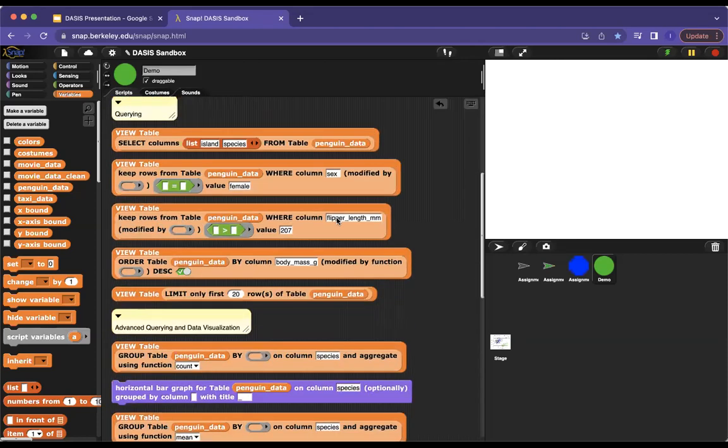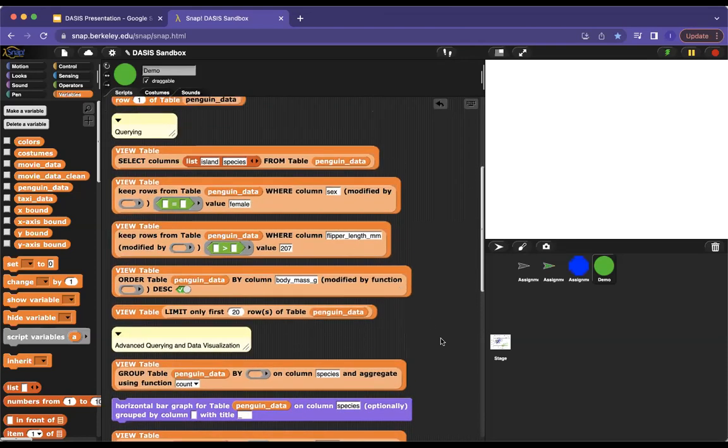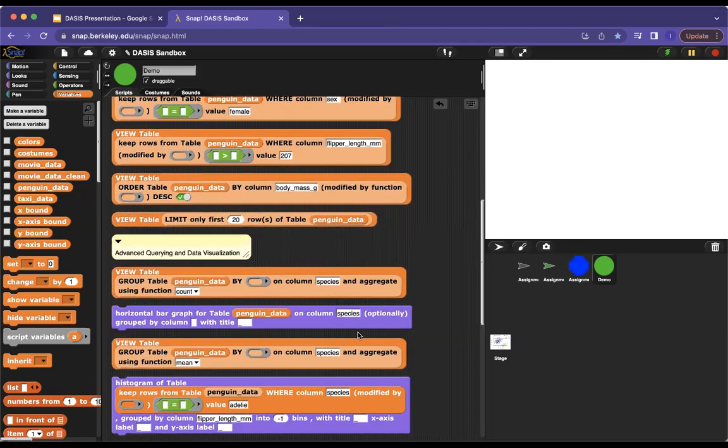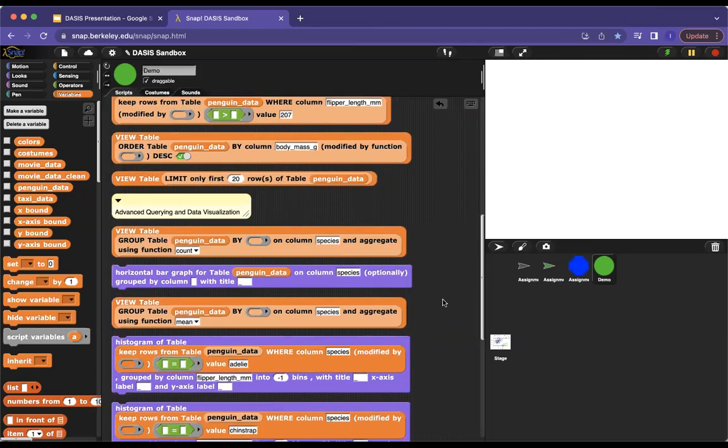So as I mentioned, all of these changes were not permanent. The original data set is still intact. And now we can open the door to some more advanced querying ideas and, more importantly, to data visualization itself. So when we group the penguin data by species, and we aggregate, there are 3 options. We can either count them, we can add up all of the aggregated data, or we can take the average of all the aggregated data.